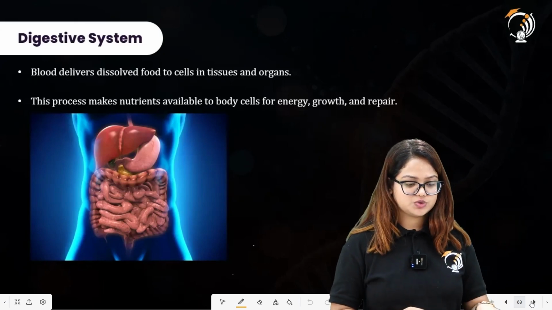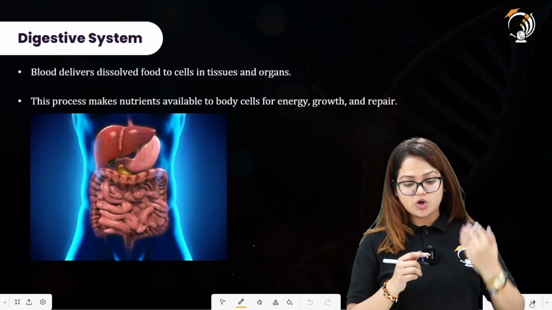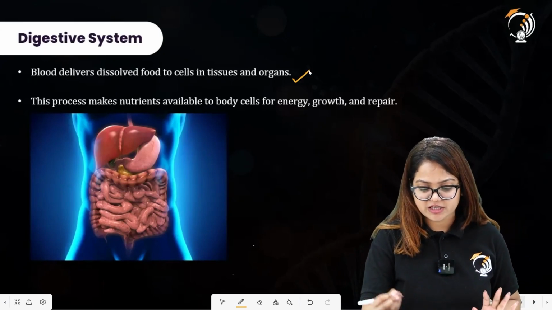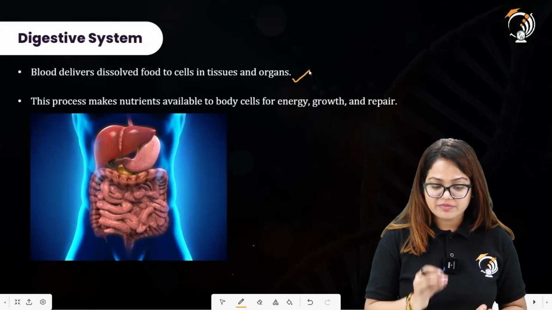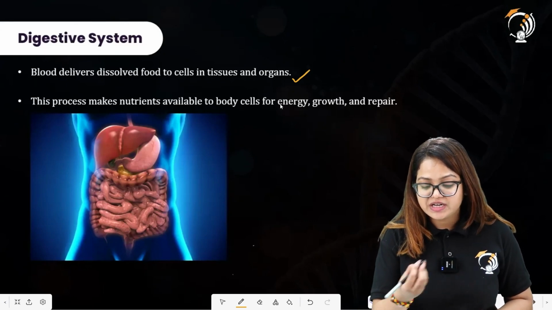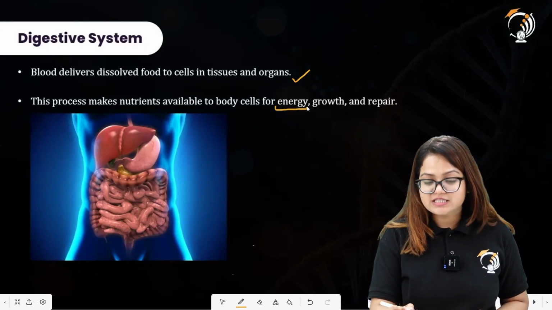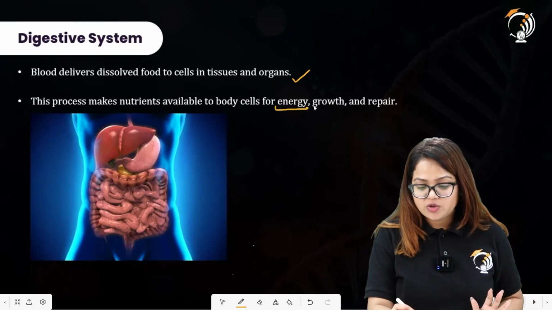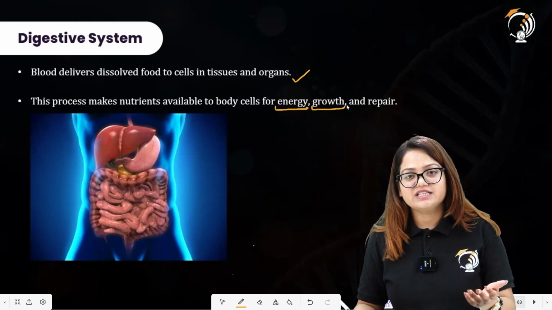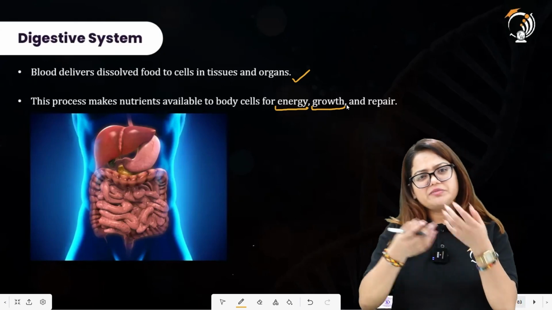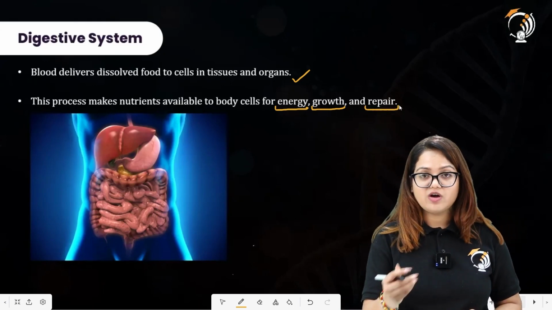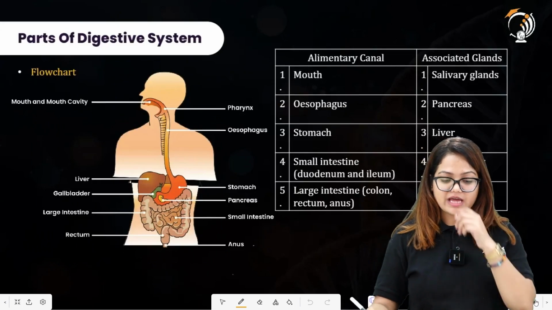Alright, I hope this is understood. Now, blood delivers dissolved food to cells in tissues and organs. I hope this statement is clear to you all. This process makes nutrients available to the body cells. And why are the nutrients required by the cells? To obtain energy in order to grow, because the cells will multiply, and to multiply the cells require energy. The energy will again be coming from these nutrients only. All right. There can also be repair of damaged tissues, damaged cells.